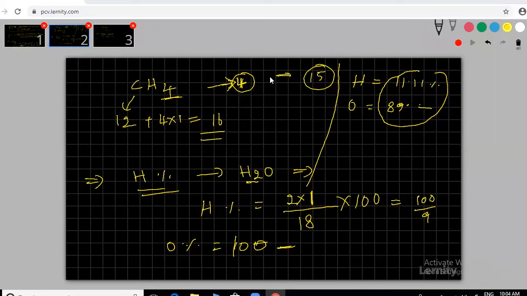If you are finding any new medicine, like now for corona, they are trying to find a new medicine. After finding that medicine, by mixing so many chemicals, you get a new formula. In that formula, we can find how much percentage of carbon is there, how much percentage of oxygen is there. Based on that percentage, you have to come back to the formula. You have to calculate the formula.